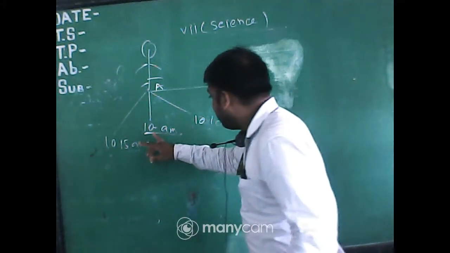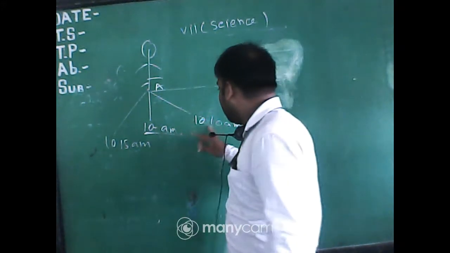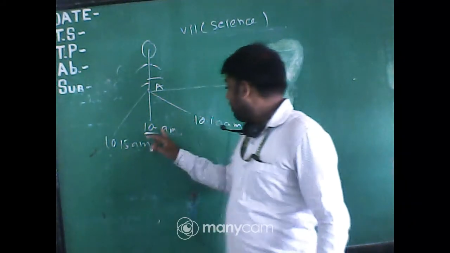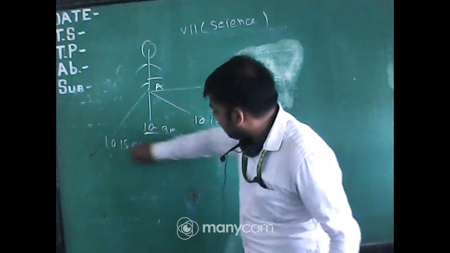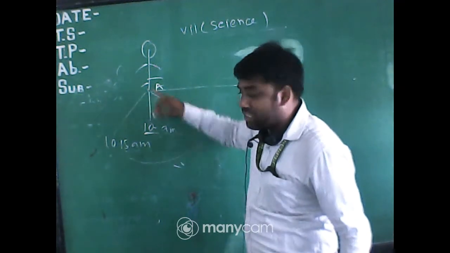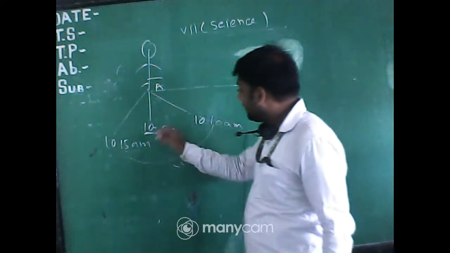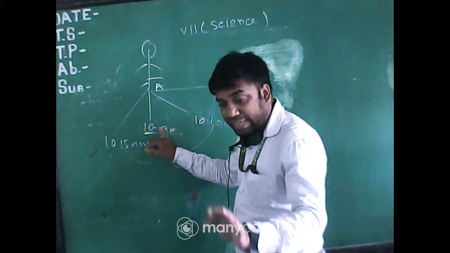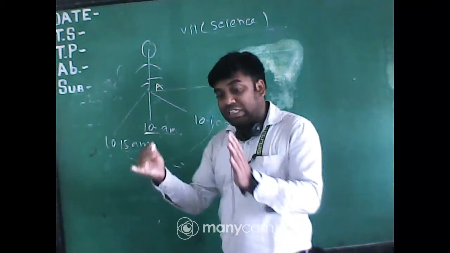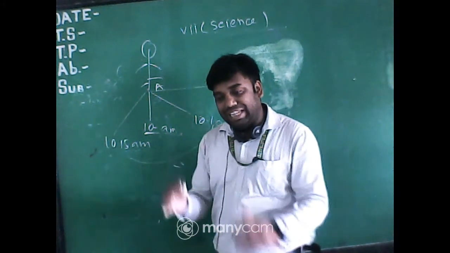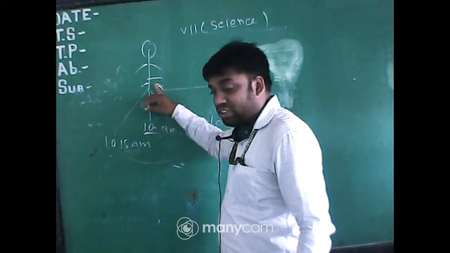Time is changing from 10 a.m. to 10:10, and 10 to 10:15. Time changes 10 minutes, again 10 minutes. But the position of the boy is fixed. The position of the boy is fixed within that interval. It means the interval from 10 a.m. to 10:15 a.m., within that 15 minutes, the position of the boy is not changed.